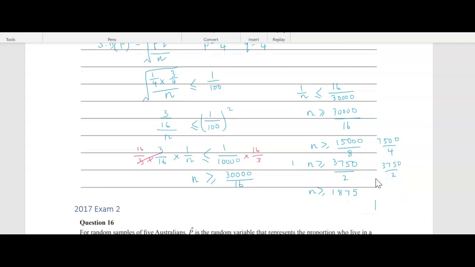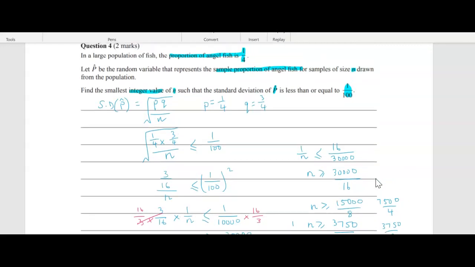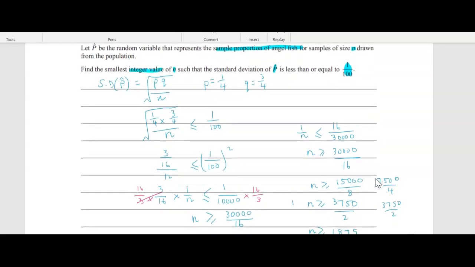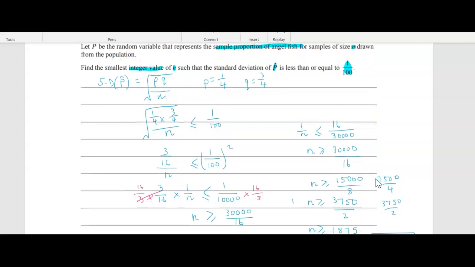So you can leave it like that. That would be fine to have the answer there. But the smallest value is 1875. This is a tricky question. It is, what, 2 marks, I think? All right, so probably just setting up the standard deviation first and then solving for n.